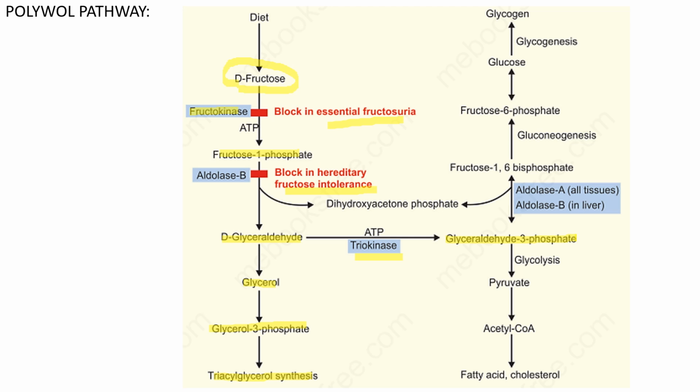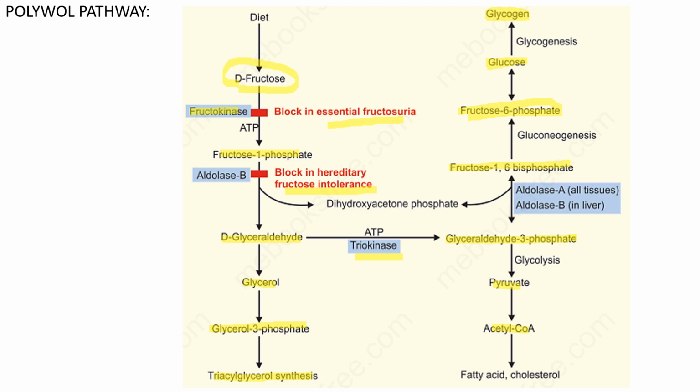So if it enters into glycolysis, it produces pyruvate and then acetyl-CoA. This acetyl-CoA is a precursor for fatty acid and cholesterol production. And also if glyceraldehyde 3-phosphate enters into gluconeogenesis, with the help of the enzymes aldolase A and B, it forms fructose 1,6-bisphosphate and then fructose 6-phosphate. By the process of gluconeogenesis, fructose 6-phosphate forms new glucose, which enters into glycogenesis and forms the glycogen, which is stored in the liver.